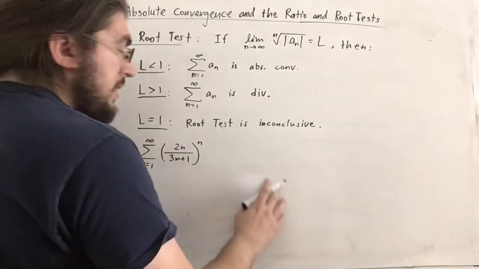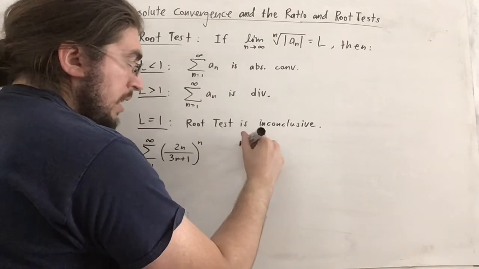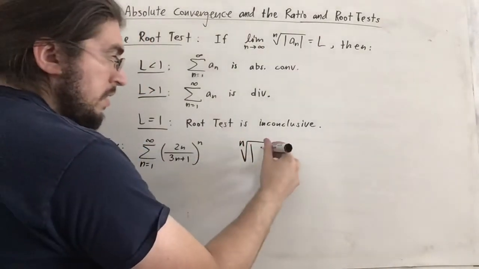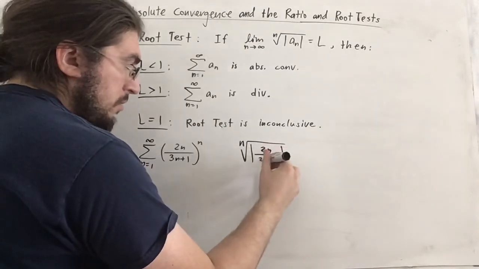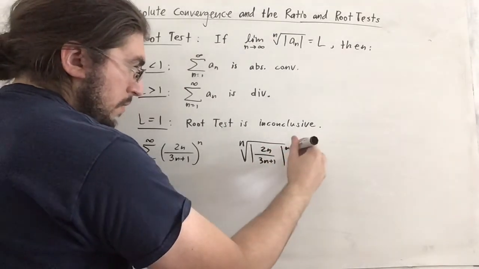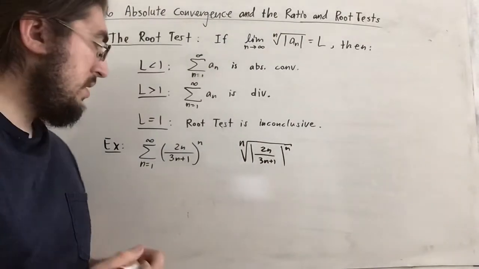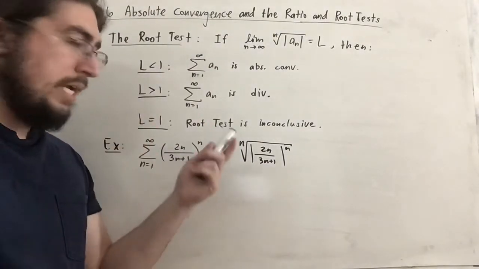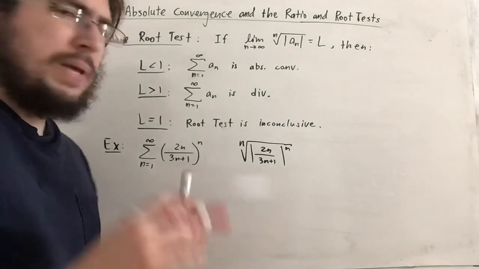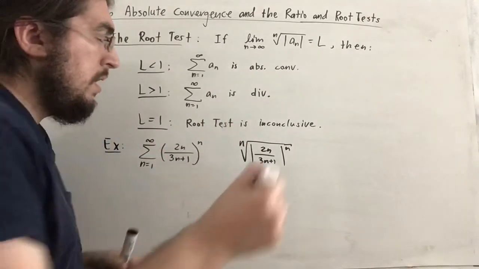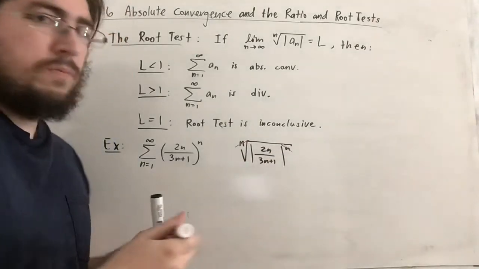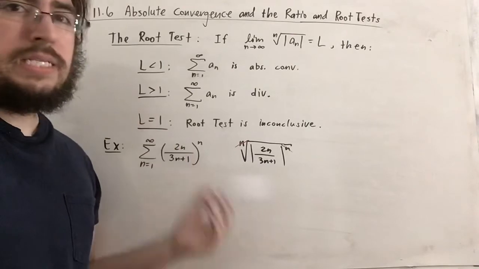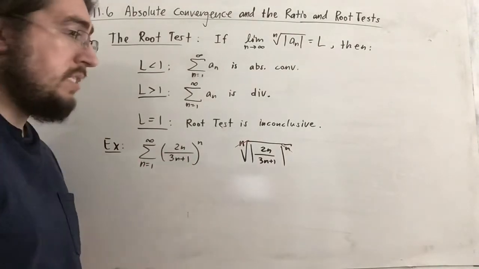So now, by setting up the root test, what we want to do is look at the nth root of the absolute value of this. And I'm allowed to do what I just did here because, of course, when you take the absolute value of a power, it just affects the base only, and then you take the power of that, basically because absolute values are multiplicative. So now notice these cancel, so that's kind of the main reason why we want to use a root test for this case. And like I said, the root test is basically specifically designed for these kinds of problems.